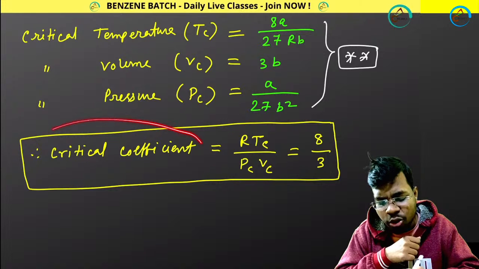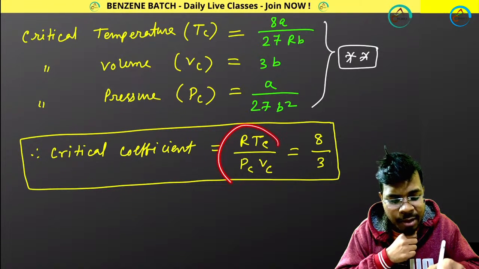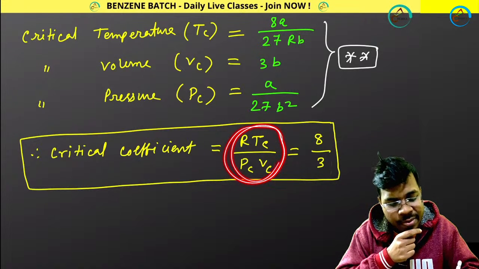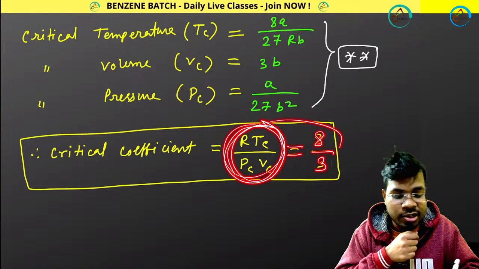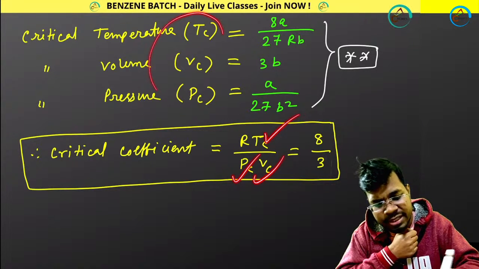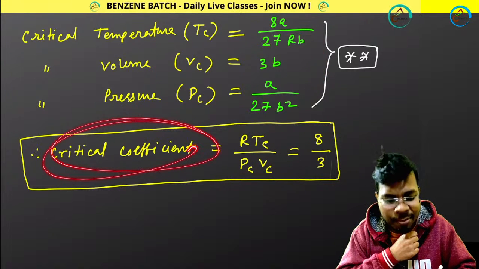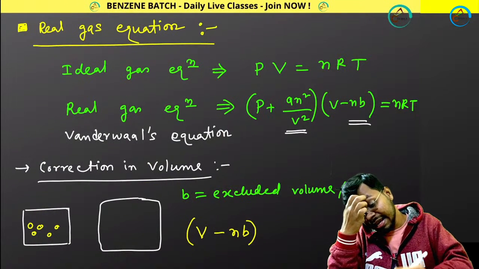Then, what is critical coefficient? Critical coefficient is a term that tells you RTc divided by PcVc equals 8 by 3. So this term is called critical coefficient, and it has the value 8 divided by 3. How did I calculate that? I just put the values of Tc, Pc and Vc from these expressions and I got 8 by 3. This is called critical coefficient that I am getting from critical temperature, pressure and volume. Okay, fine.